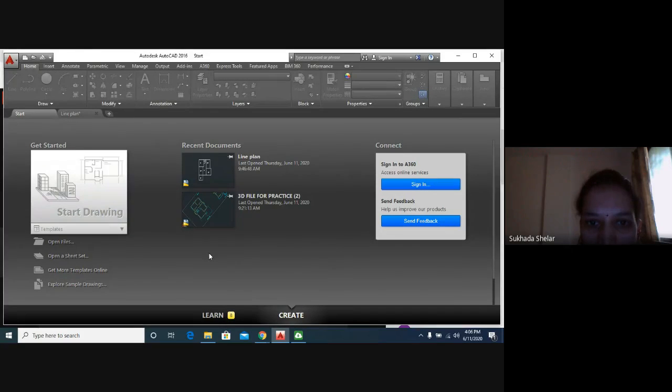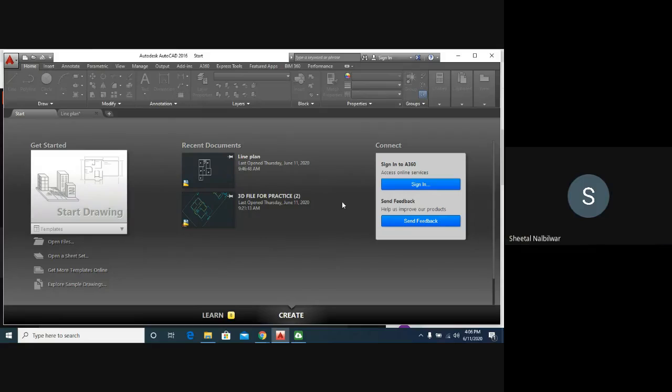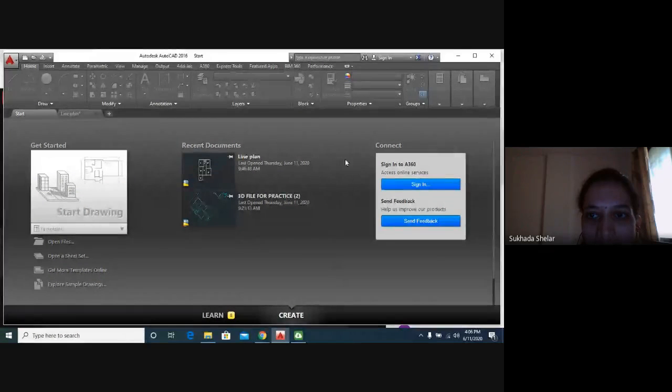If you have done some drawing earlier and saved it, that will be in recent documents. And connect is for if you want to create an ID or upload your drawings on YouTube, then you will require this icon. So we will start with the get started icon and do practice. Okay, so I have clicked on get started.